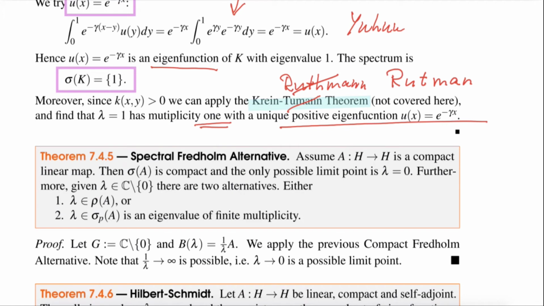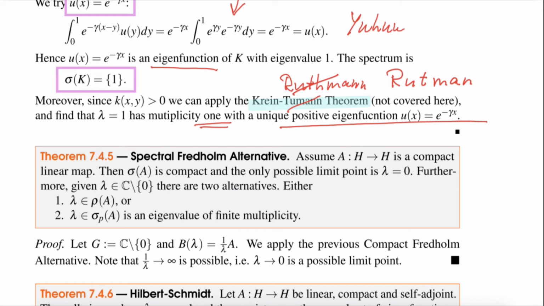So A is a compact linear map in a Hilbert space. Then sigma of A is compact, and the only possible limit point is lambda equal to 0. Furthermore, each lambda which is non-zero is either in the resolvent set or in the point spectrum. If it's in the point spectrum, then the eigenvalue has finite multiplicity.